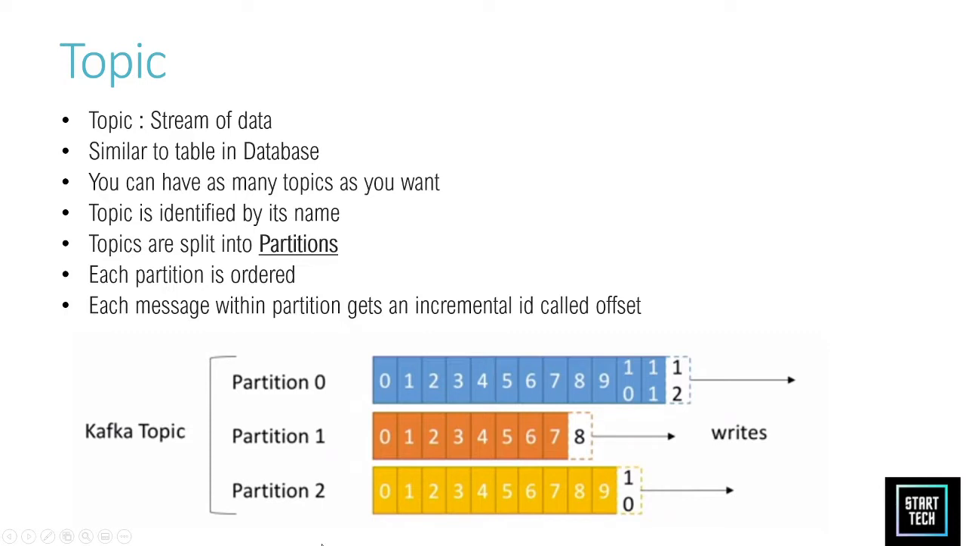So what is a topic in Kafka? A topic is a stream of data which is similar to a table in a database. Like you have so many tables in a database, similarly you can have n number of topics in Kafka. A topic in Kafka is identified by its name. A topic is split into partitions.